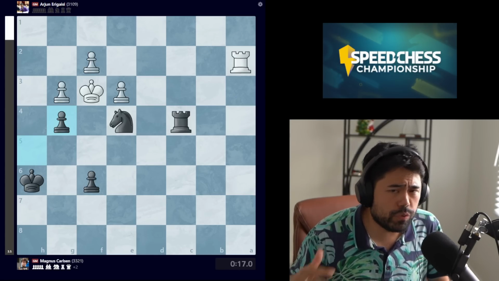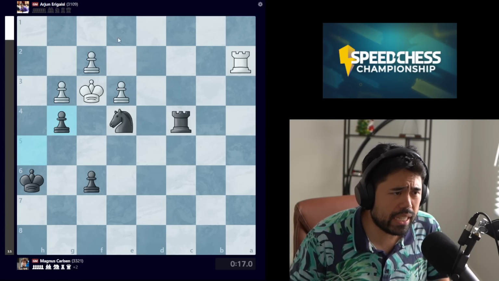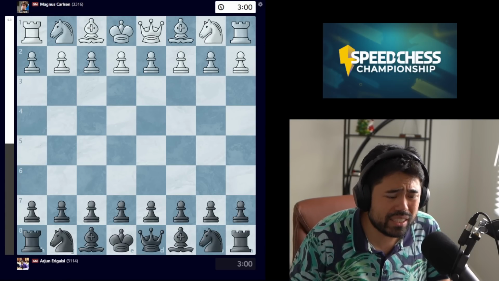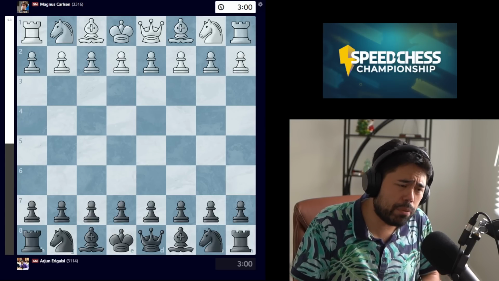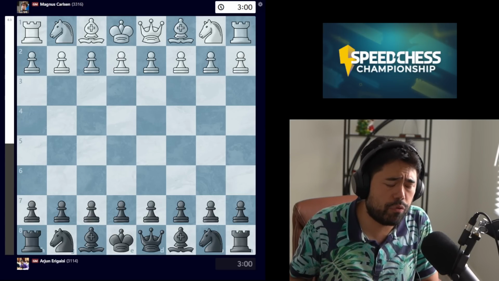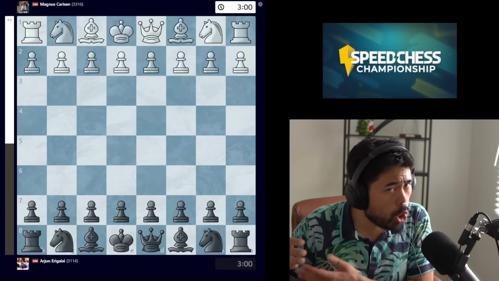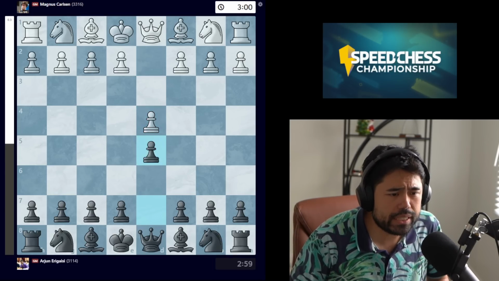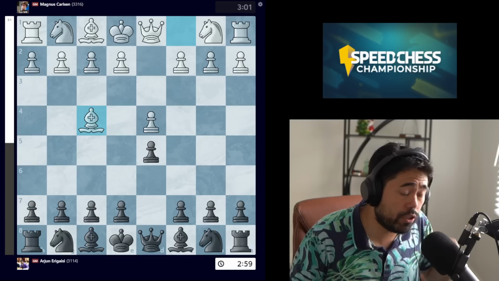next game. So we've looked at 2 of Magnus's wins. Now the next thing we're going to look at is a game which Magnus has the white pieces against Arjun. This is in the 3+1 portion. Now through the 5+1 portion, Magnus won it by a score of 4.5 to 2.5, but Arjun was always relatively close throughout this match. So we get d4, d5, bishop to f4 here from Magnus.